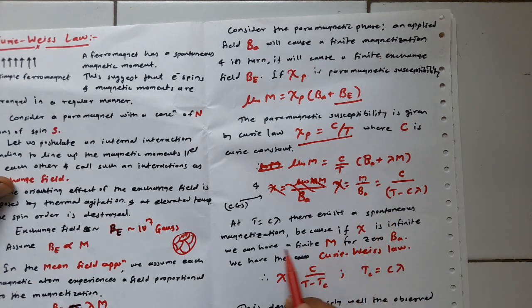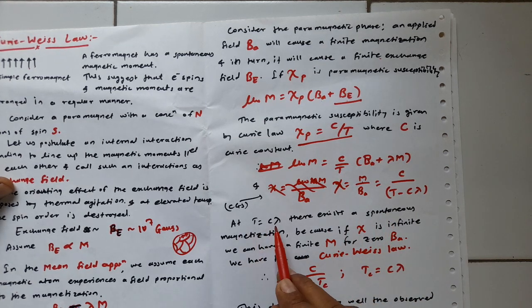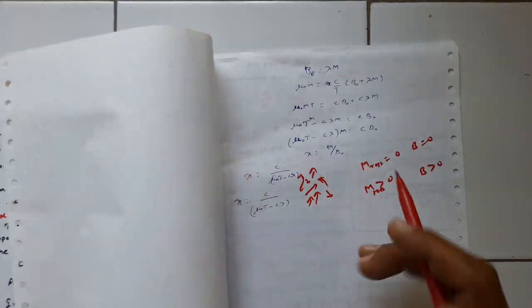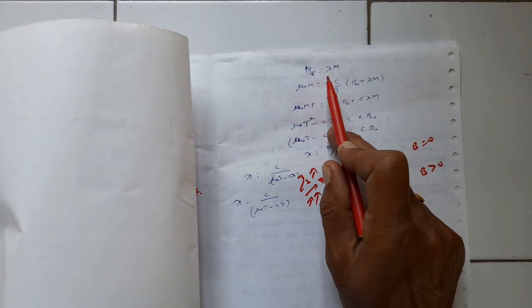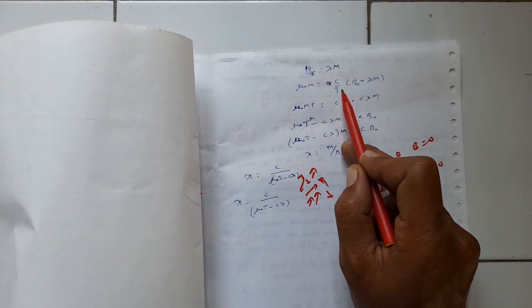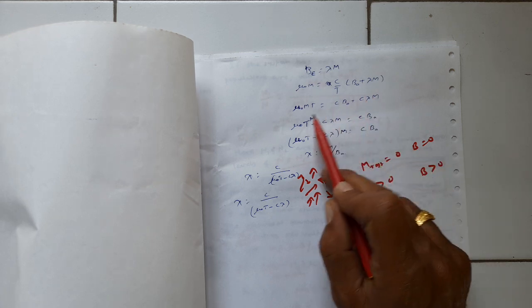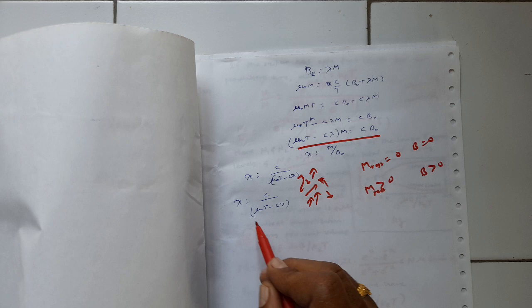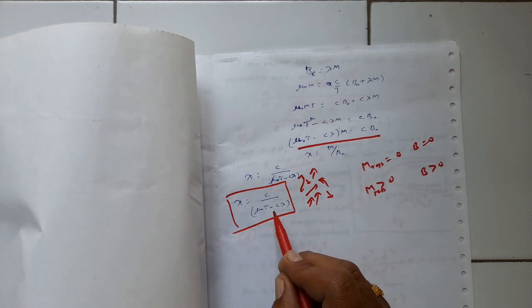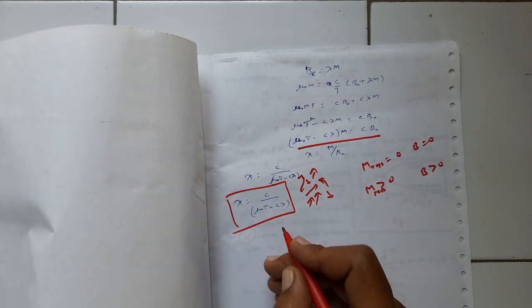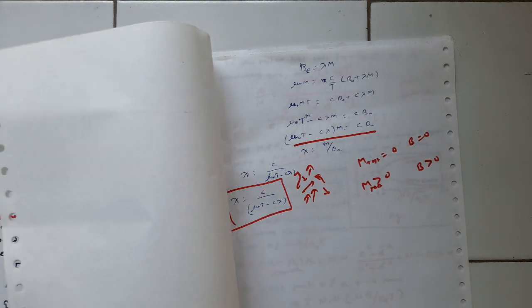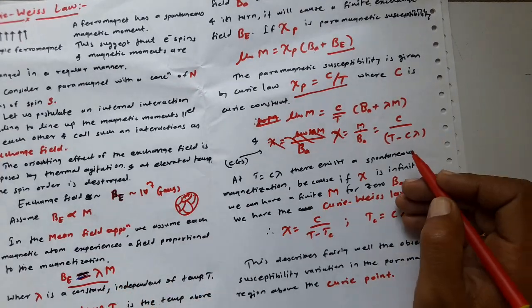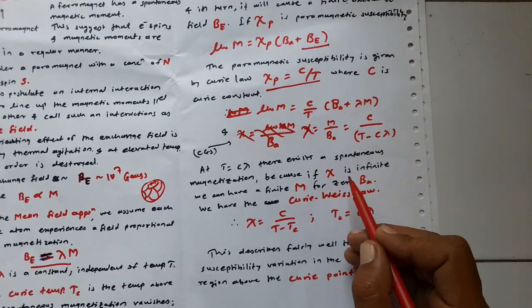So, chi is equal to C upon mu 0 (T minus C lambda); mu 0 will be there. Just think about its units, whether CGS or SI units are used here. You can refer to the book as well.